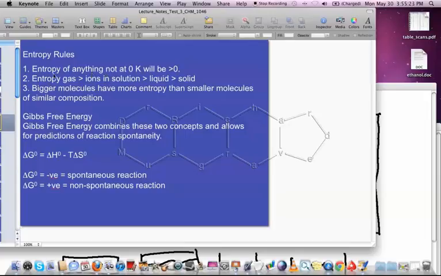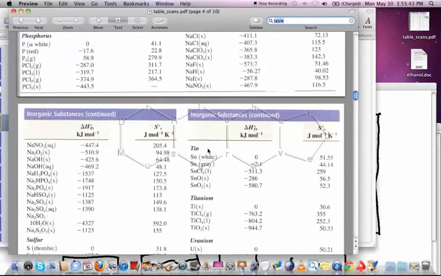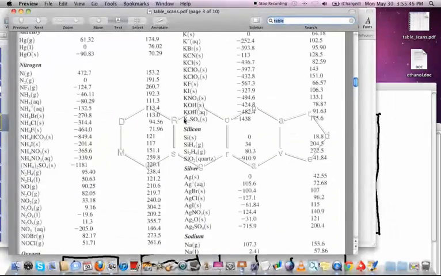The first thing is the entropy of anything that's not at 0 Kelvin will be greater than 0. At 0 Kelvin, all molecular motion stops. That's when the entropy would be 0. So if we're talking about temperature above 0 Kelvin, then we're talking about a positive entropy. Let's take a look at some of these in the table, and you can see that the vast majority of the values are indeed positive.